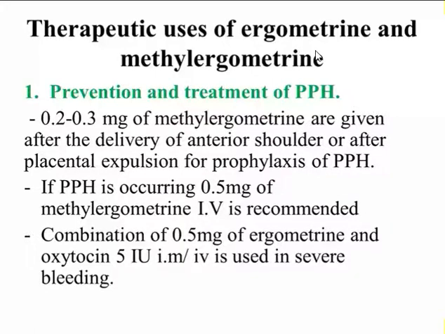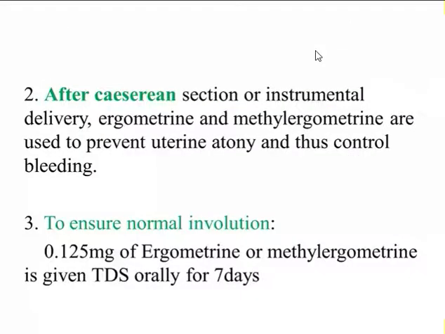So ergometrine and methylergometrine are given for treatment of postpartum hemorrhage, and it is also given after cesarean section, or after instrumental delivery.